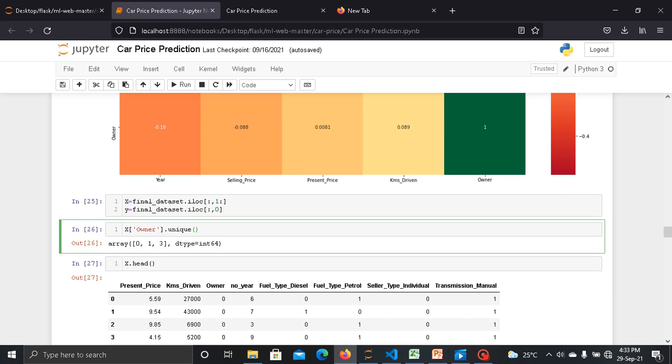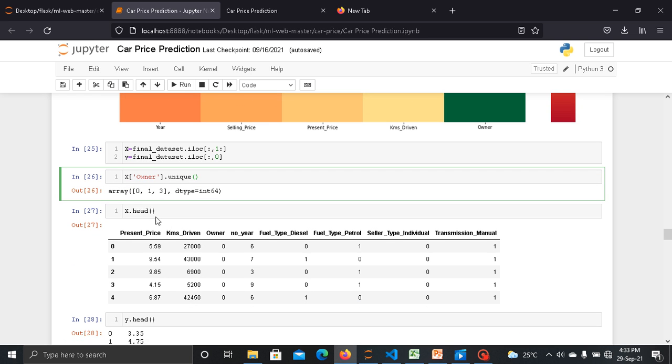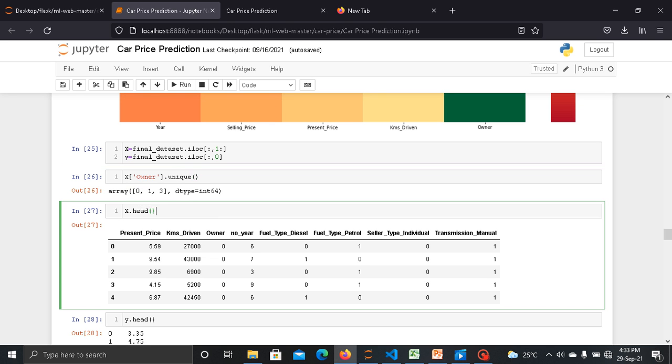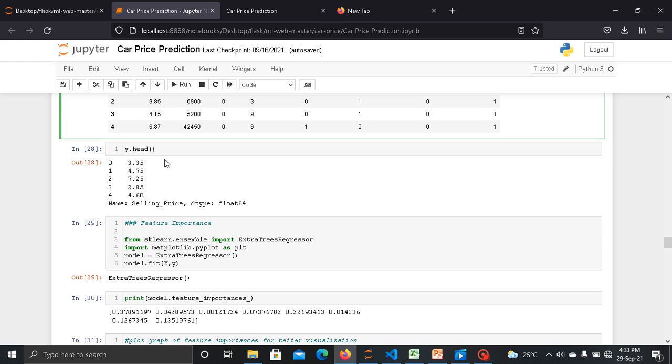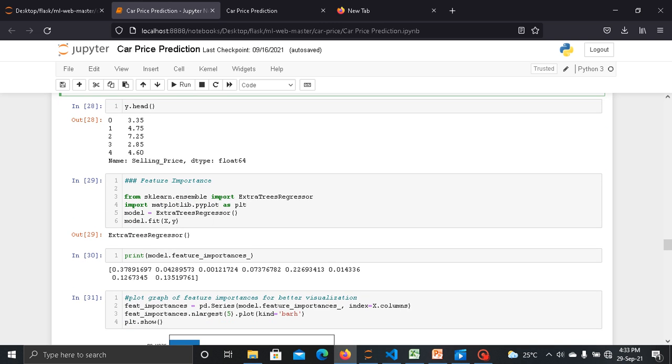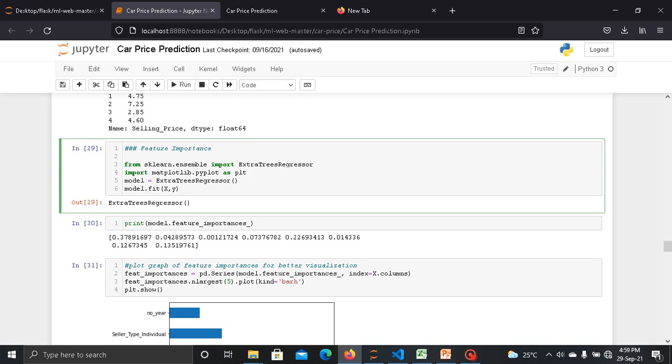Next I print the unique values of owner. So here the unique values of owner are 0, 1 and 3. Now I just print the head of X which is input and the head of Y which is output. Now this is the feature importance.